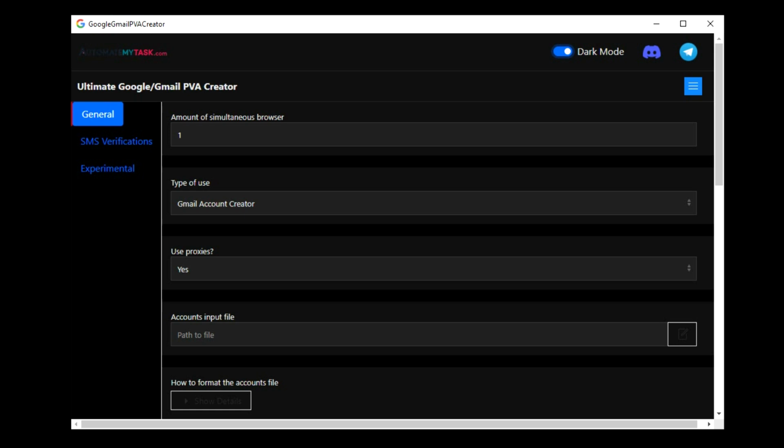So amount of simultaneous browsers means the amount of browsers that will be running simultaneously. If you have 10 browsers running, it means that 10 accounts will be made simultaneously. So if I input 10 here, this means that when I run the tool, there will be 10 browsers starting up to create your accounts, okay? They'll be running simultaneously. There will never be more than 10 browsers running. Sometimes there may be 8 or 9 running, but that means that everything is restarting. If one browser is done creating an account, or failing, it might also happen that an error occurs. It will fail the browser.